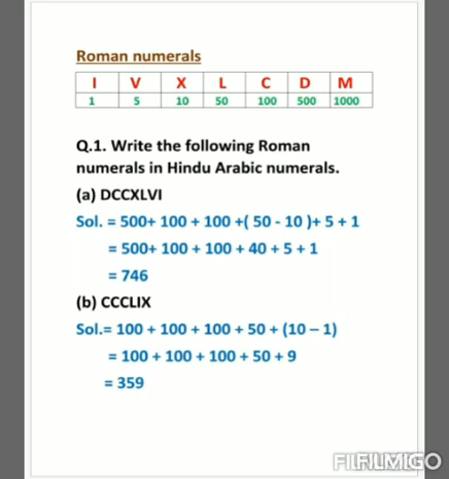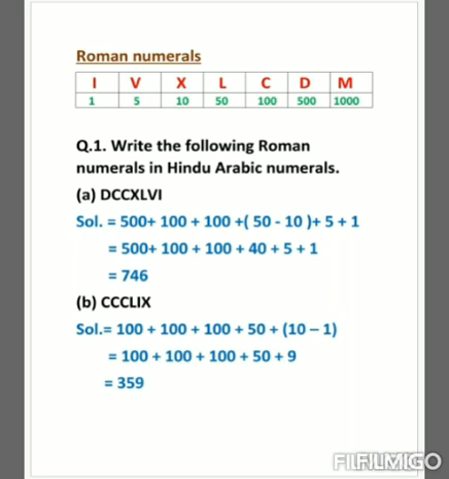CCC LIX. See the solution. 100, the value of C, plus 100, the value of C, plus 100, the value of C, plus 50, the value of L, plus 10 minus 1. As you can see, I, X are written together. Again, I is the smaller value symbol and it is in the left of the greater value symbol, that is X. So, we will do the subtraction.